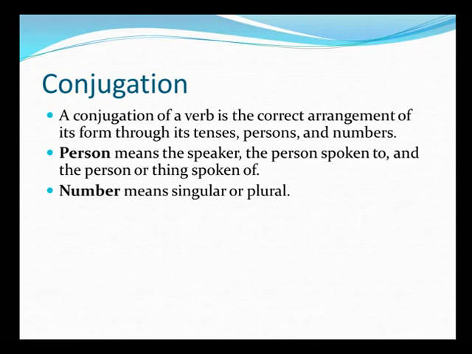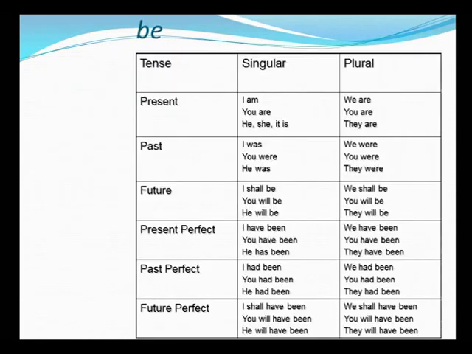Be. So present form in singular and plural. In two different cases, we'll try and understand how be is used. I am. We are. For second person, you would say you are. Plural also remains you are. Present tense singular, third person, it becomes he, she, it is. Plural form becomes they are.